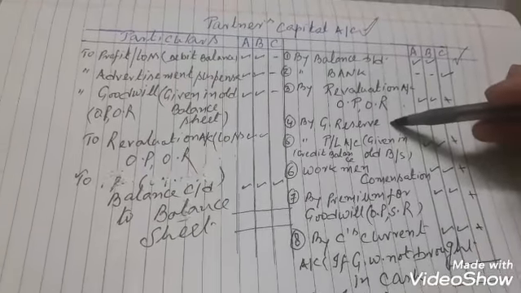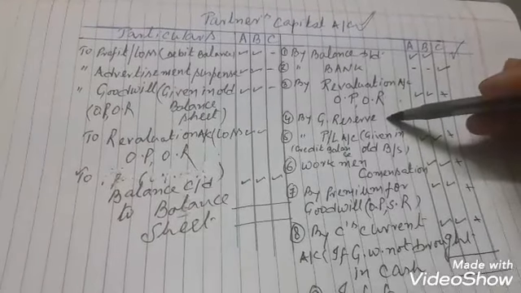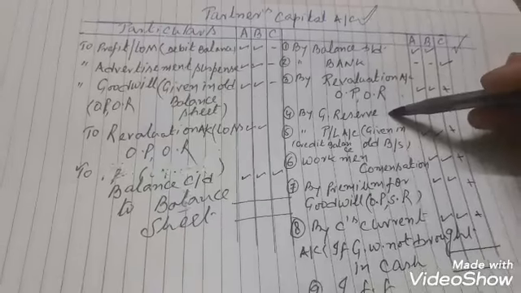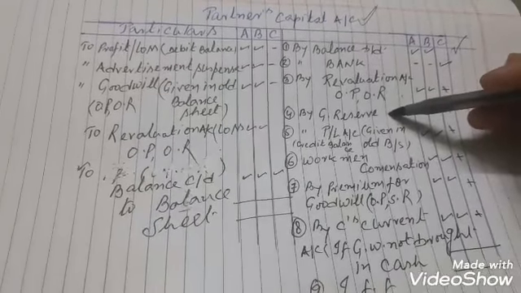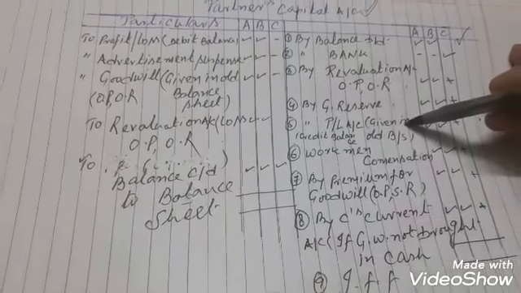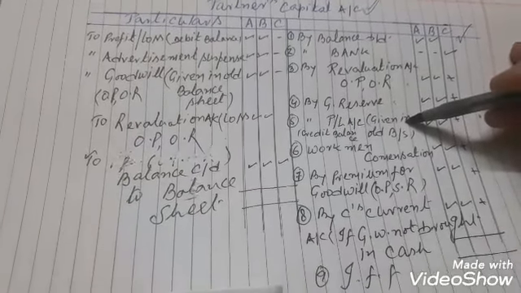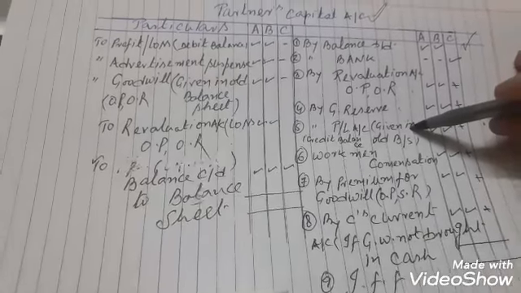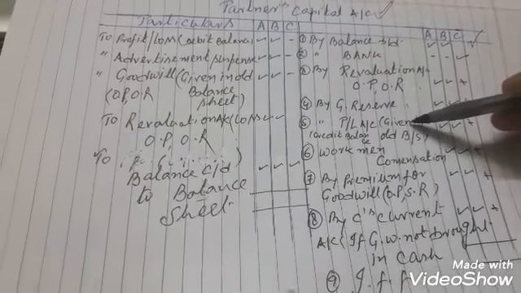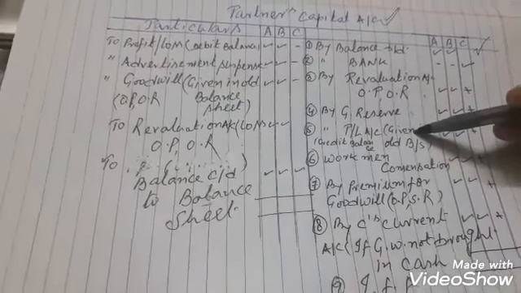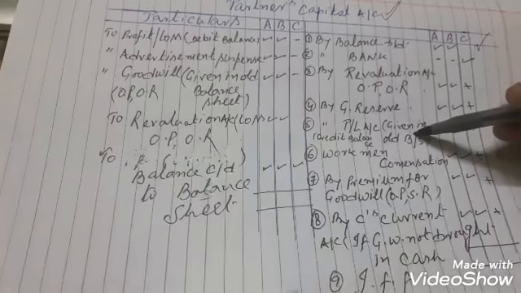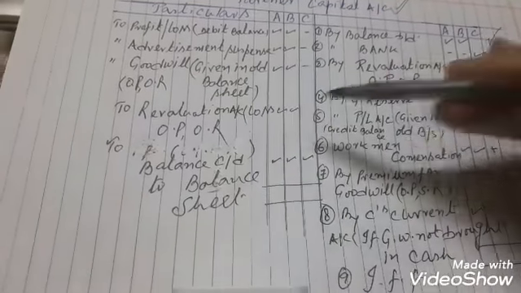Next, the amount of general reserve given in the balance sheet will be shared among the old partners in the old ratio. The amount of profit and loss given in the old balance sheet will be shared between the old partners in the old ratio. If the amount is given on the liability side of the old balance sheet, it will be credited. If the amount of profit and loss is given on the asset side, it will be debited.